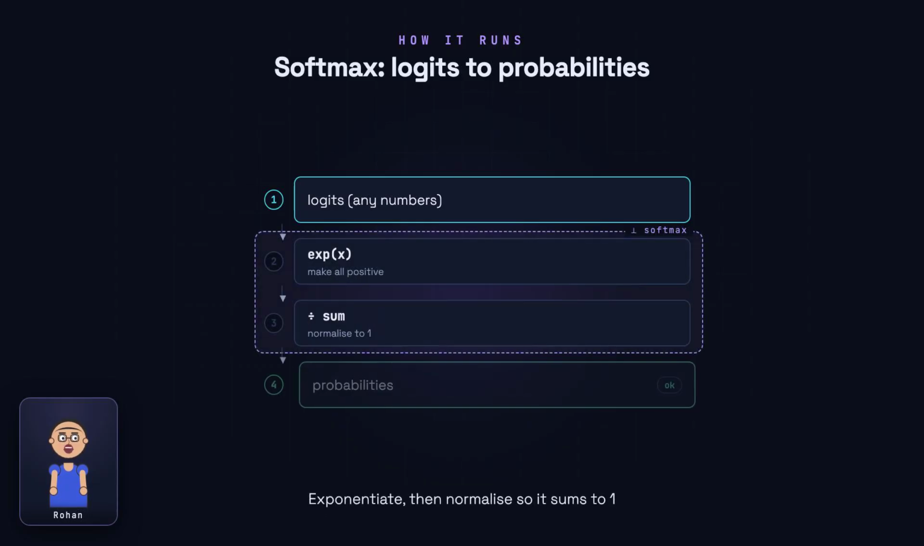To turn logits into probabilities, we use a function called Softmax. Two steps. Raise e to the power of each logit, which makes every value positive and blows up the big ones, then divide by the total so everything sums to 1. Out comes a proper probability distribution over the whole vocabulary.